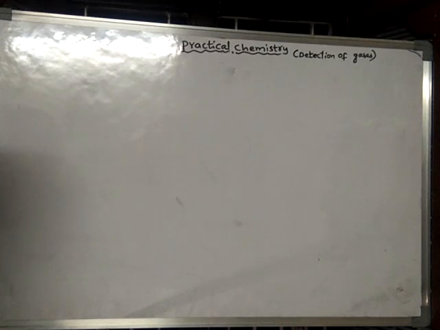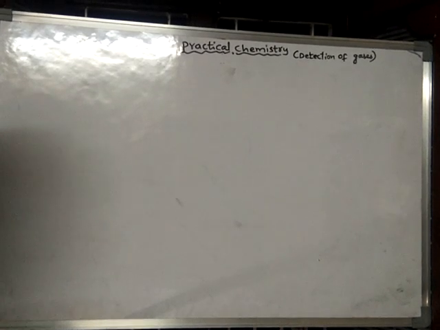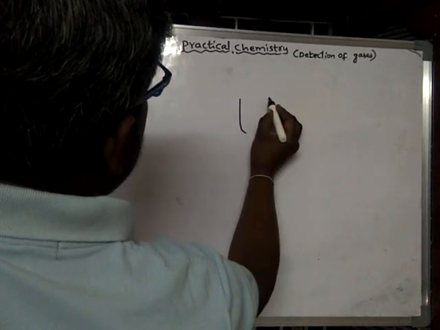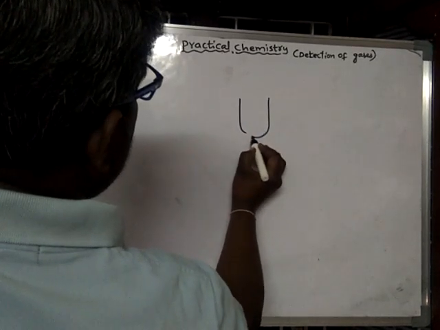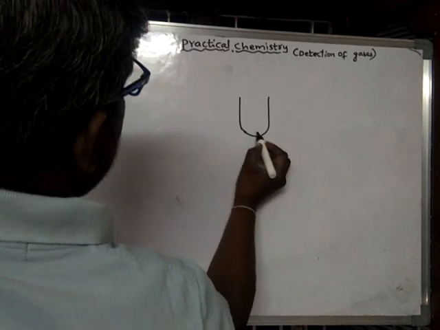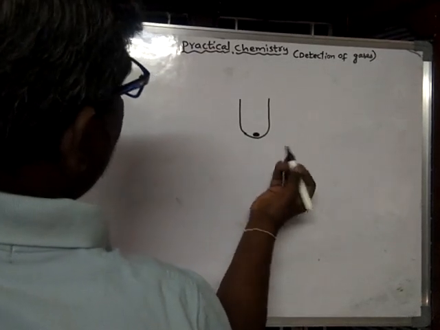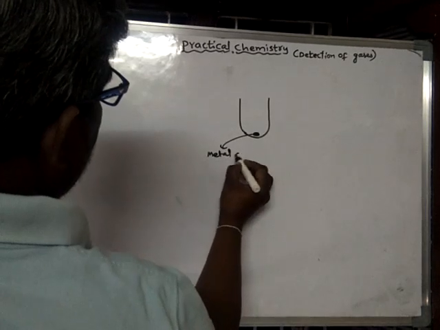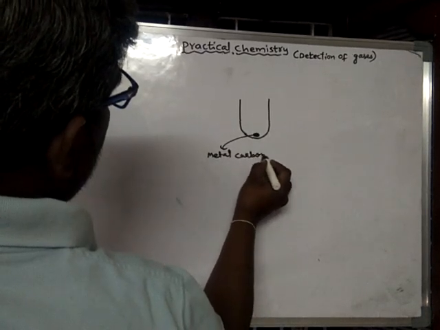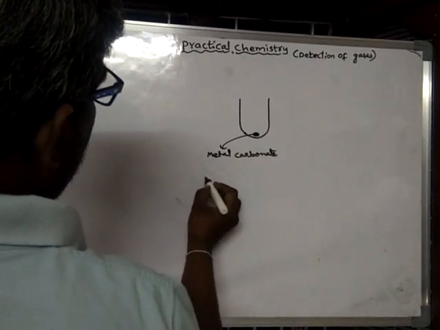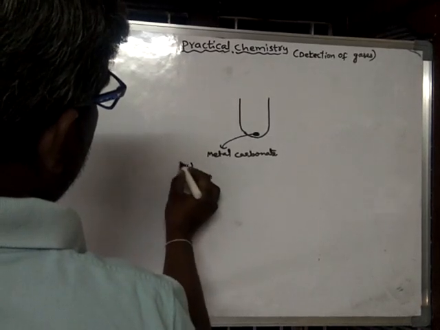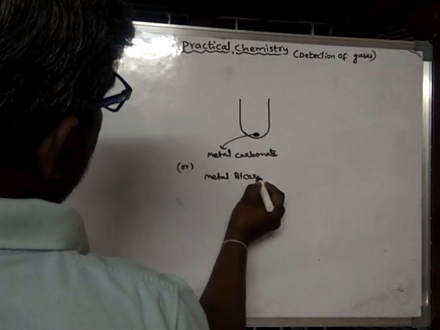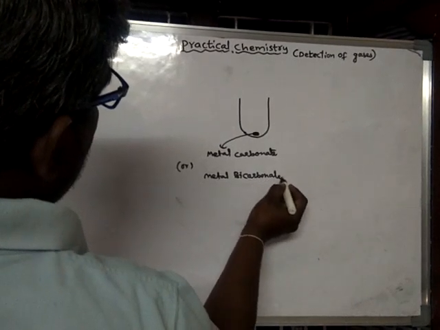Suppose I take a test tube, I put a little amount of metal carbonate or metal bicarbonate.